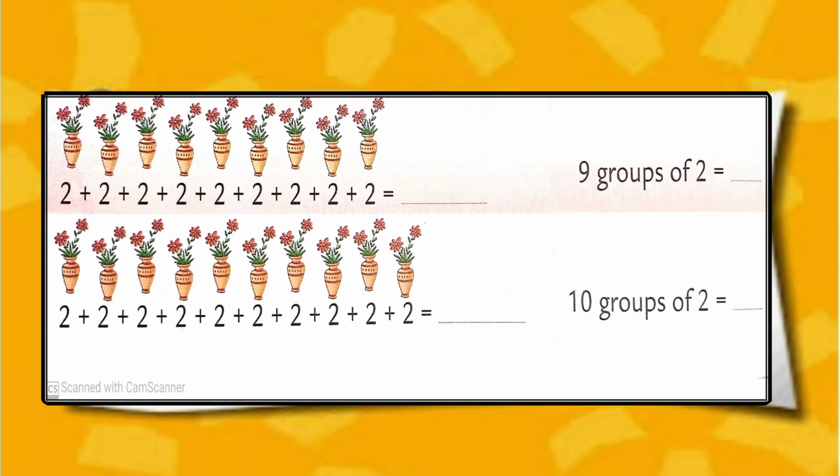Means we have to add number 2 nine times. We get answer 18. 9 groups of 2 means 9 multiplied by 2. So we can say that 2 9s are 18 or 9 2s are 18.